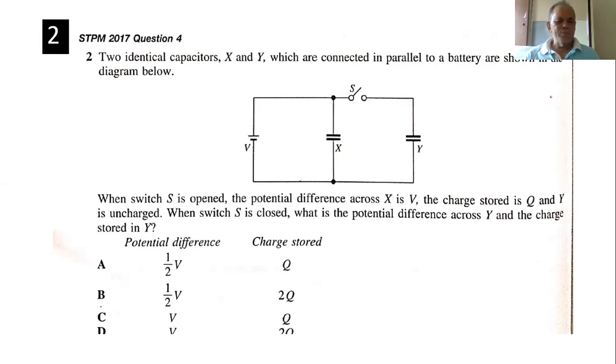Okay, what should we do? Not yet. Well, remember, Y is connected to a battery, so Y will be the same voltage. As you close the switch, the voltage will be the same. Yeah, that's the key important thing. The voltage must be the same. So how do you calculate that?